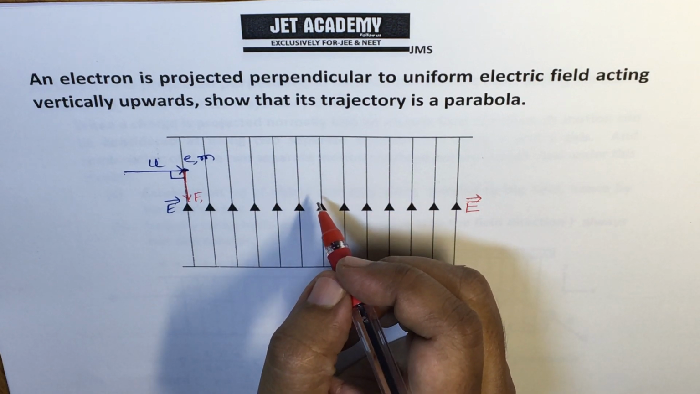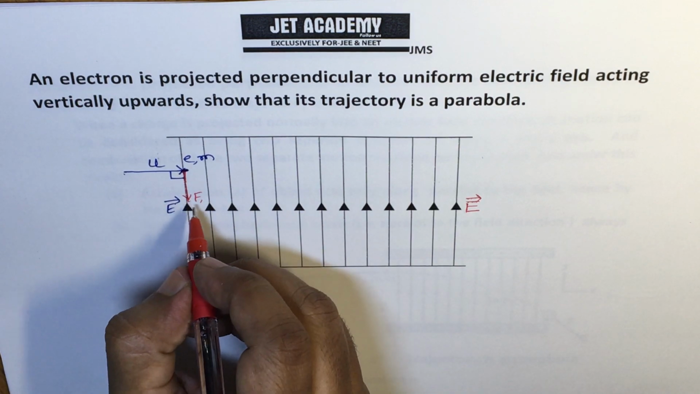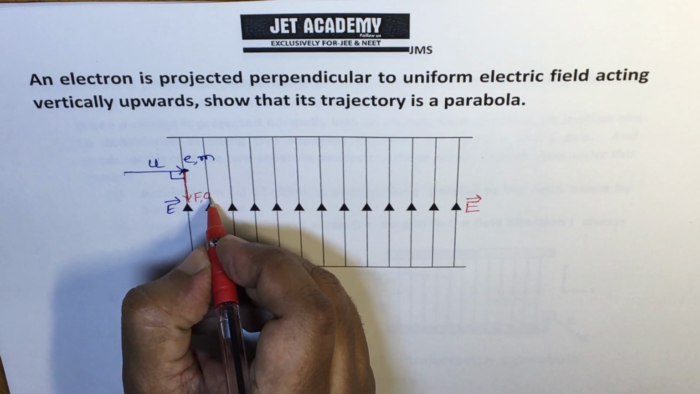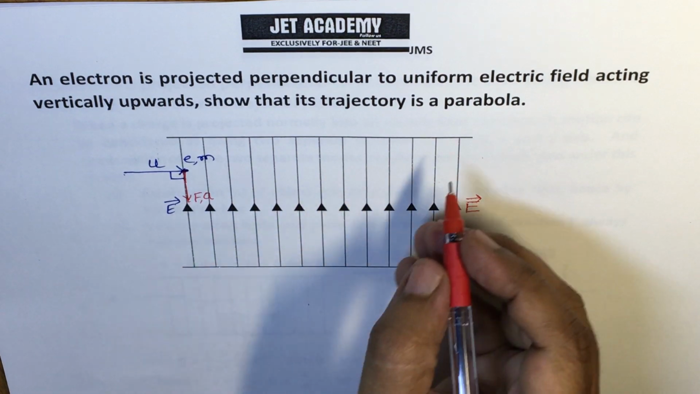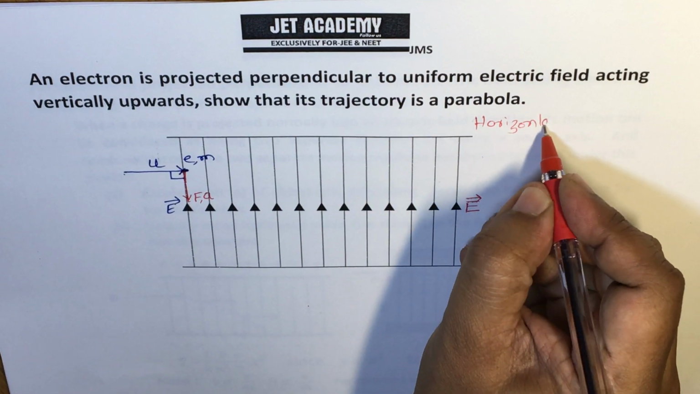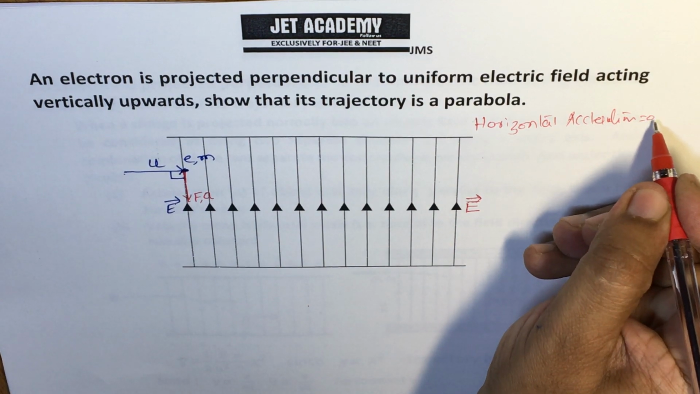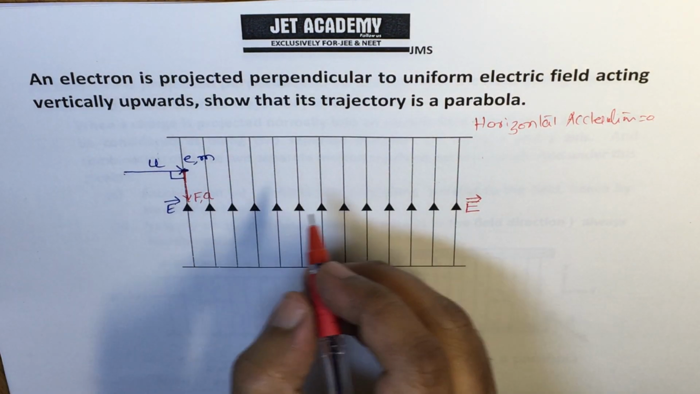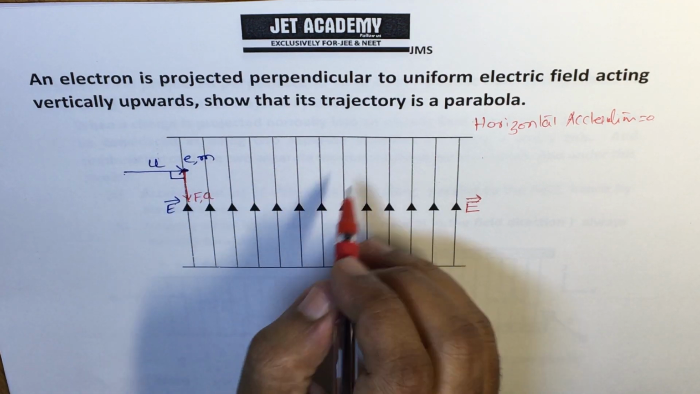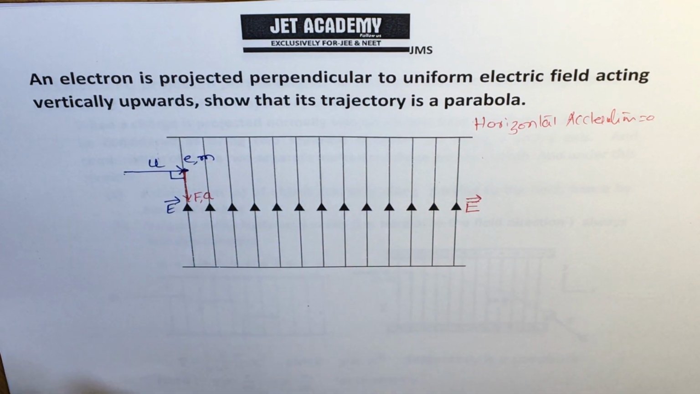Hence there is no acceleration due to gravitational force. Whatever force is experienced is only due to this electrostatic force. This force everywhere is acting only downward, hence it has acceleration only downward, no horizontal acceleration. The horizontal acceleration is 0. Then it has only a vertical component of acceleration, and because the force is uniform, it is a constant acceleration acting downward.